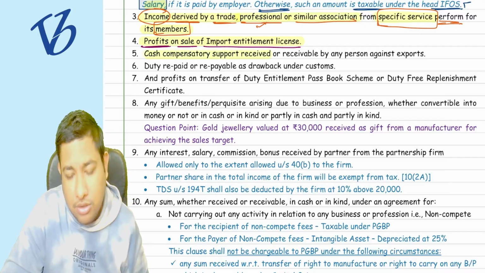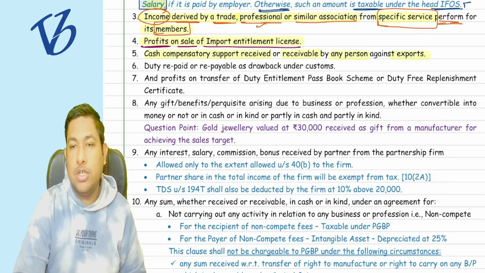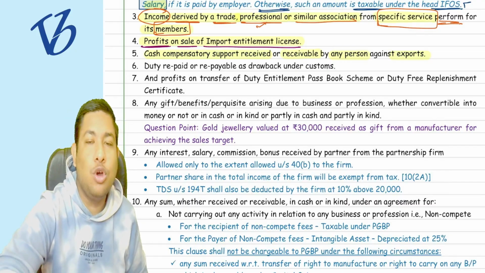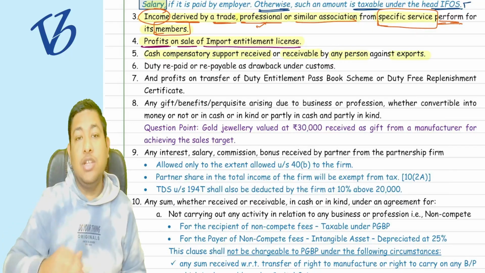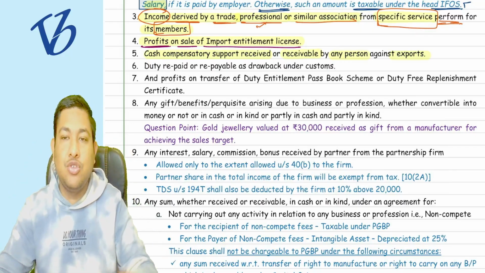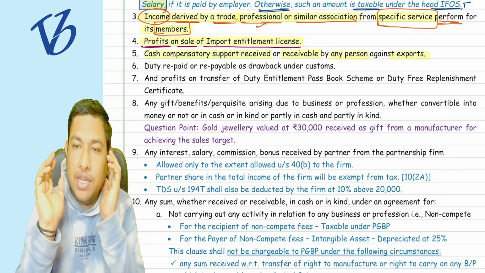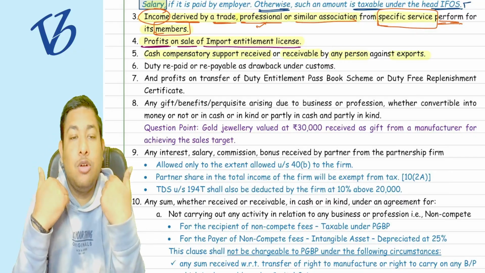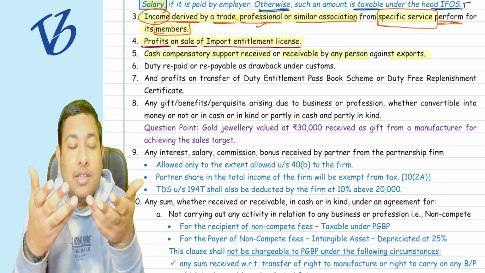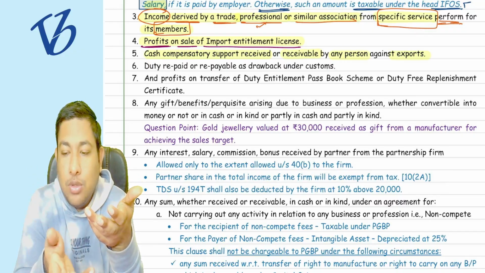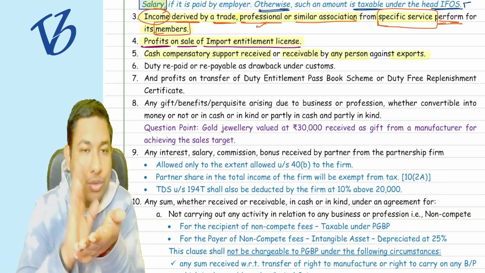Cash compensatory support received or receivable by any person against exports. The government wants that the export of India should increase, so that the deficit should be reduced. If exports are increased, then our balance of payment will be in a good position. So the government wants to increase the exports, and for that they are giving support to the exporters, saying that we are promoting the exports.